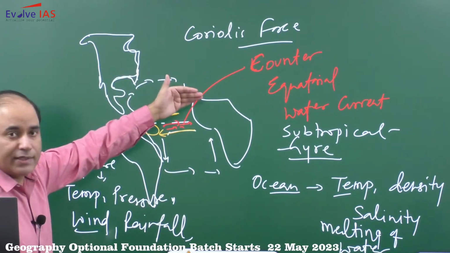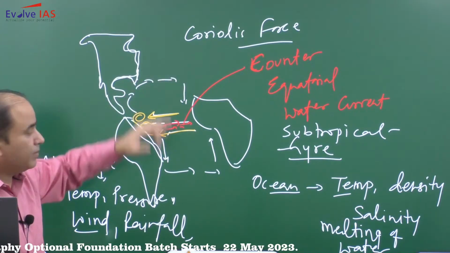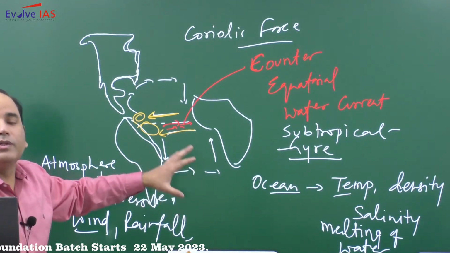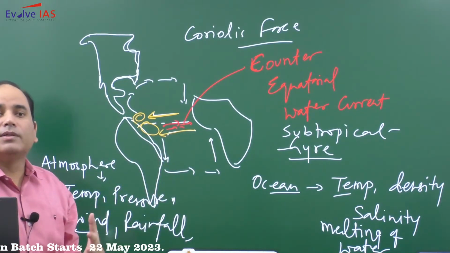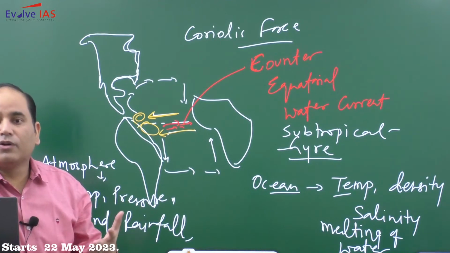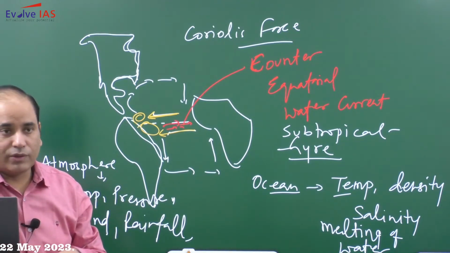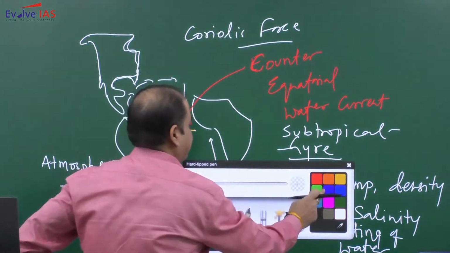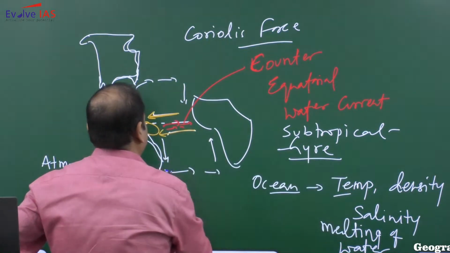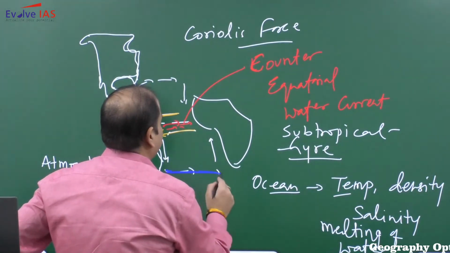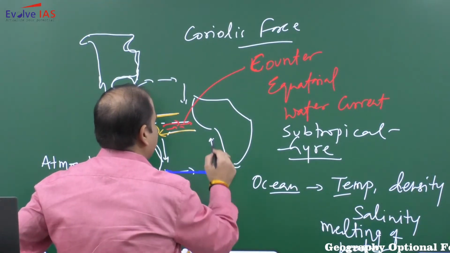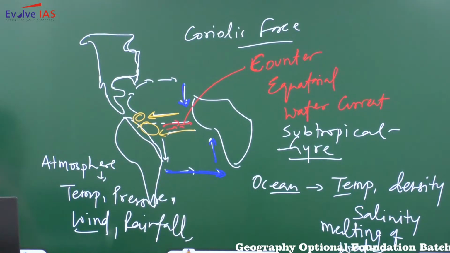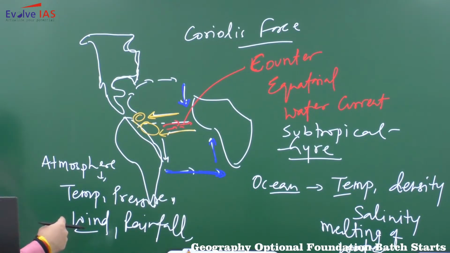When it is moving eastward, in the northern hemisphere it will be warm, in the southern hemisphere it will become cold. Why cold? Because in the southern hemisphere there will be the effect of the Antarctic, which we call the Southern Ocean. So there will be a role of the Southern Ocean. This will become cold because of the upwelling phenomenon. So this subtropical gyre will get completed.